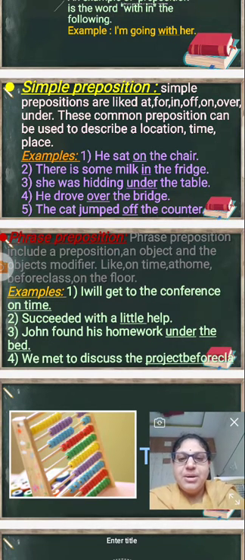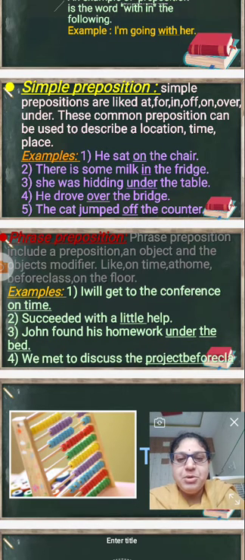And next, come to the second one, the phrase prepositions. Yeah. Phrase prepositions include a preposition, an object, and the object's modifier, like on time, before class, and on the floor. Sorry, something is mistaken here. Okay, I will see that.